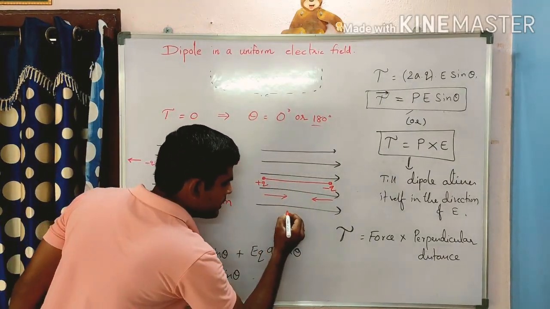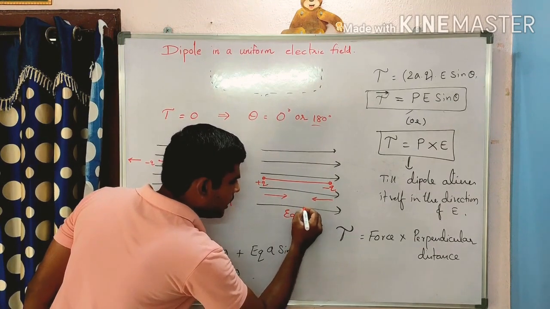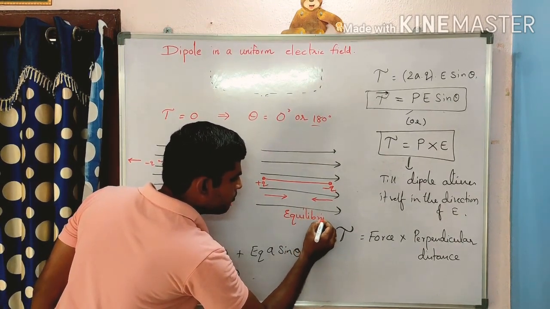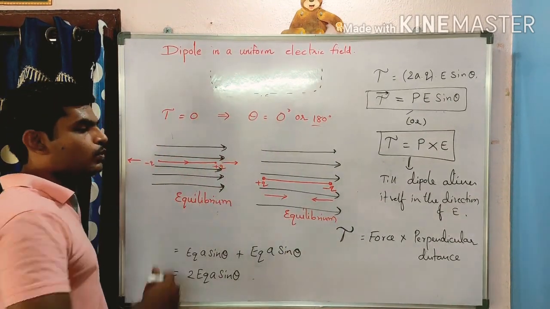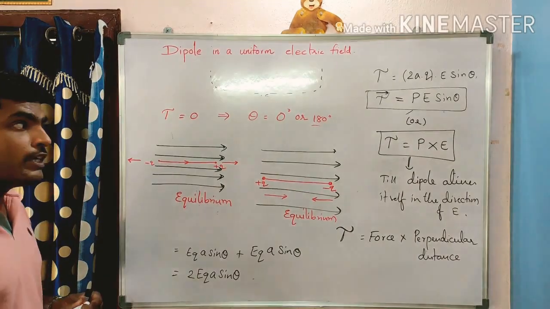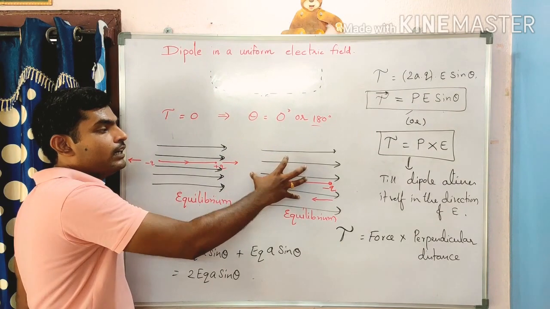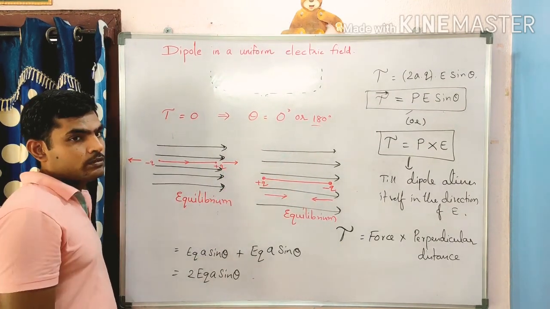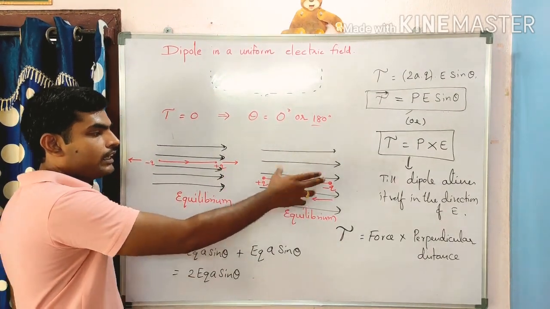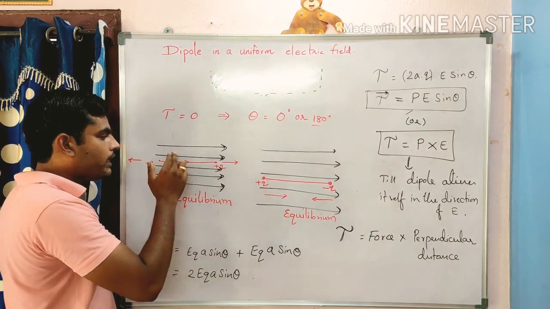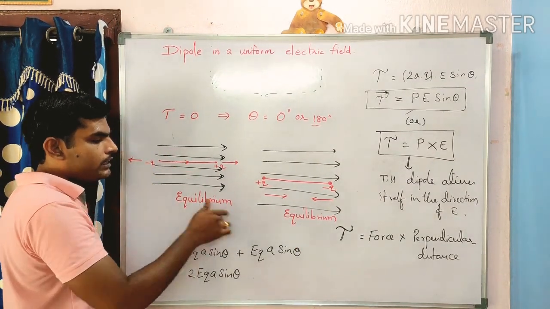So here also it is equilibrium. But what is the difference between these two? Here the field expands, here the field will be reduced. Your field direction will be in this direction. Increasing field direction will be that direction.